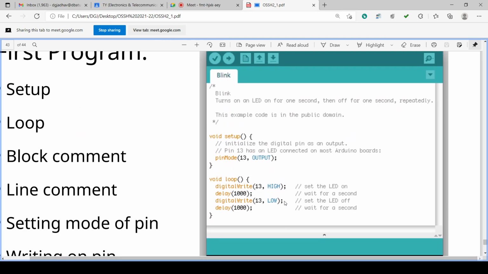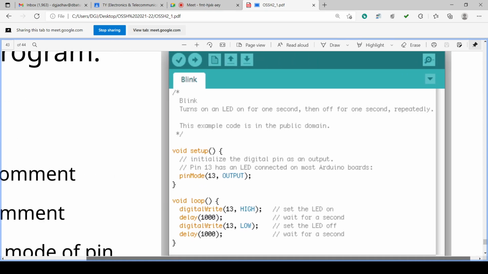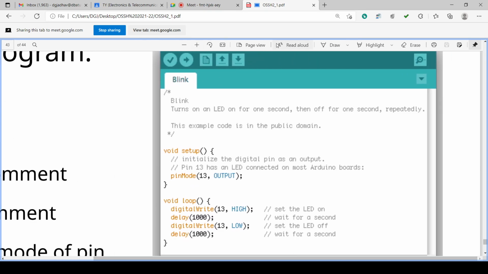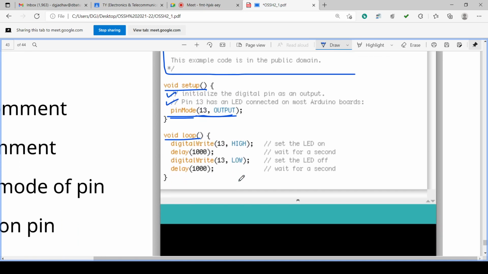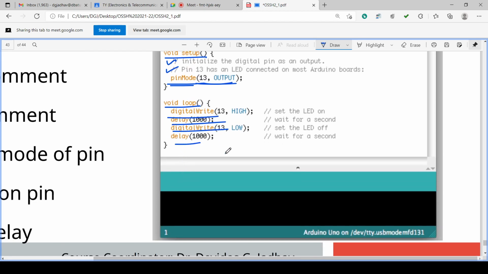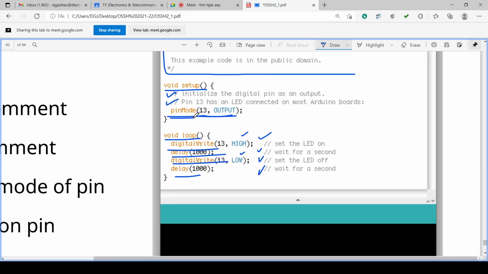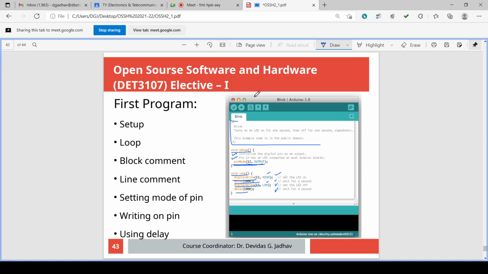So this is the blink example of the program. This is having the block comment, isn't it? This is having the setup, this is having the loop, and these are the line comments. And we are setting the mode, pin number 13 is output. Then we are writing: digital write, delay, digital write, delay, and these are the line comments. And we are outputting high and low. We are setting the pin mode here. So these are the commonly used instructions. So we have seen this.